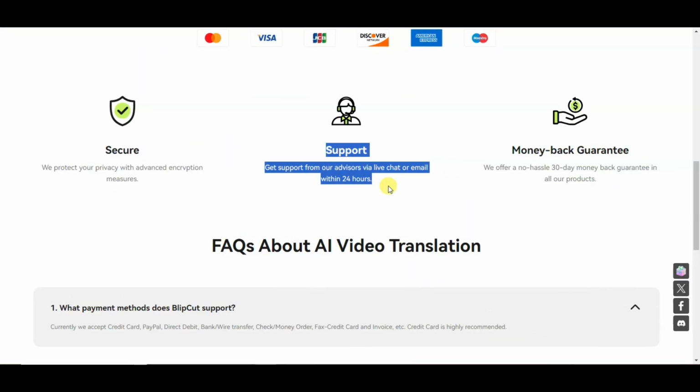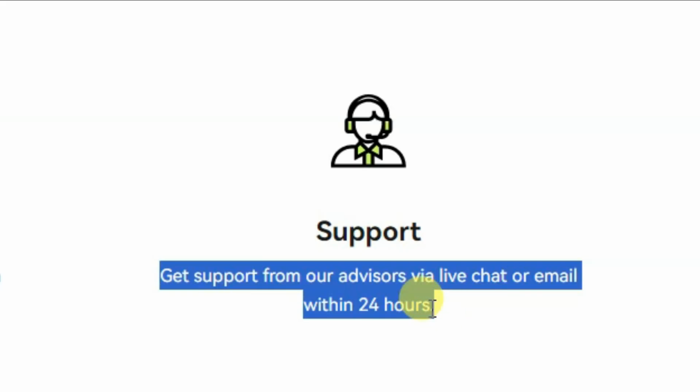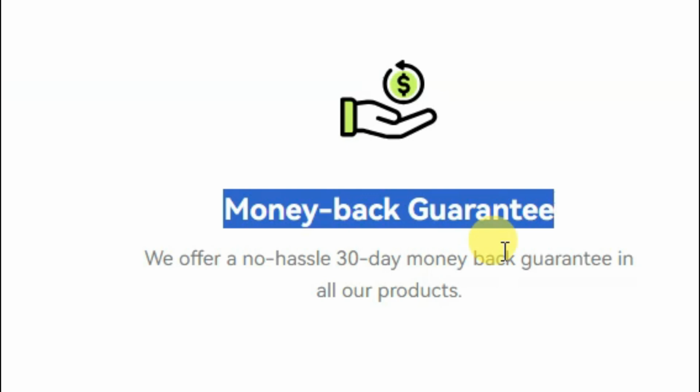The great thing about this platform is that you can get support from their advisors via live chat or email within 24 hours. This platform also provides a money back guarantee option.